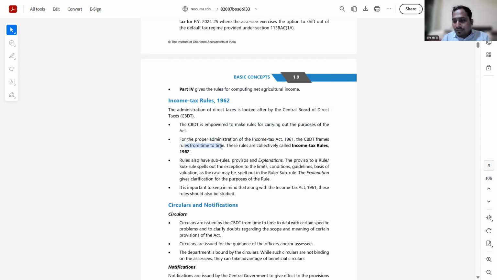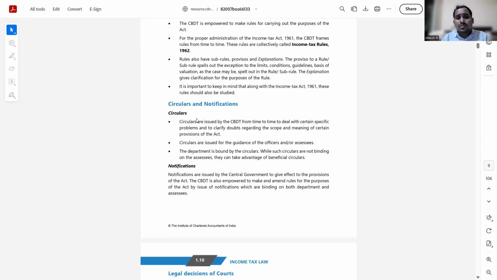Even your form ITR 1 2 3 4 5 6 7, these are forms which are not given in the act, but rather these are forms which are regularly updated from time to time, and these are done by the powers of income tax rules. The CBDT comes out with various forms. I've just given you the forms for income tax return, but there are various other forms which are necessary for complying with this huge act. And these forms and these formulas, these regulations come in the form of income tax rules, and these are given by the CBDT, the Central Board of Direct Taxes, which is a functioning of Ministry of Finance. Okay,